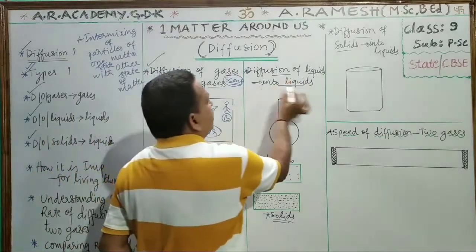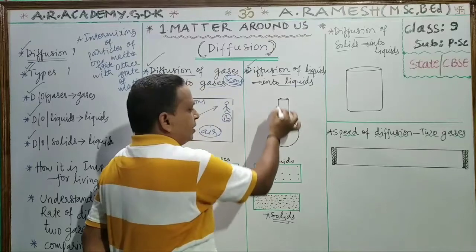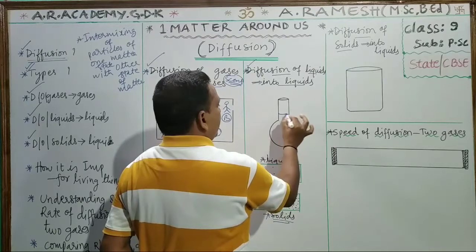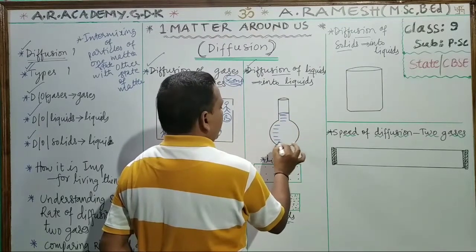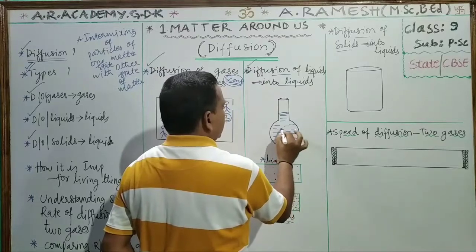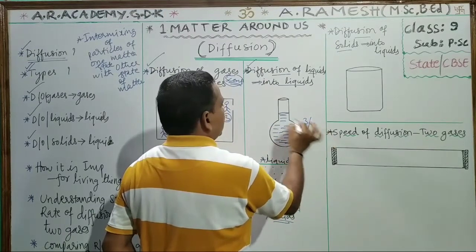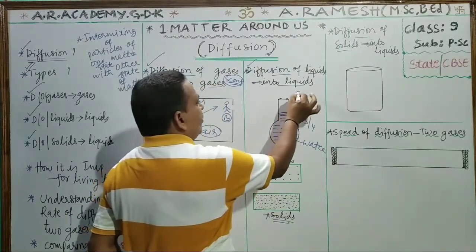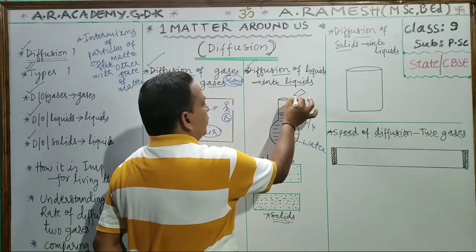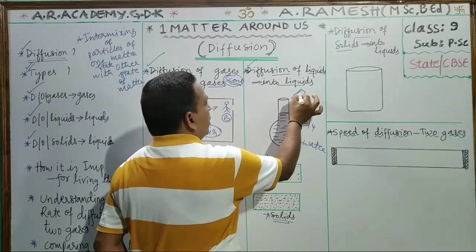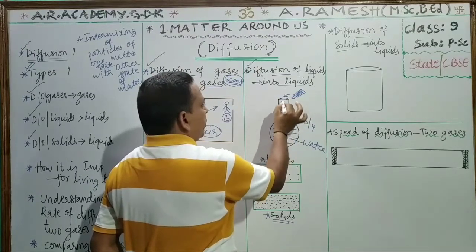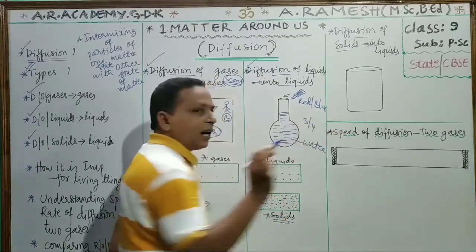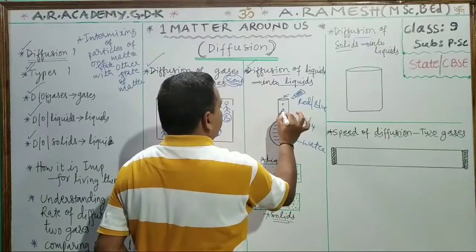Diffusion of liquids into liquids. Take one round bottom flask. Fill it up with water, about 3/4. This is water, this is the round bottom flask. Then with the help of a dropper, add a few drops of red ink or blue ink into this one.